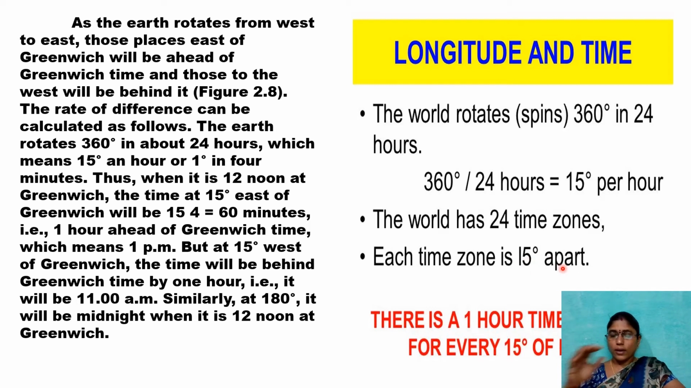So for every 15 meridians, what is the time difference? 1 hour. So we are reducing towards the west and we are adding towards the east. In that way, in the east we have 12 time zones and in the west we have 12 time zones.